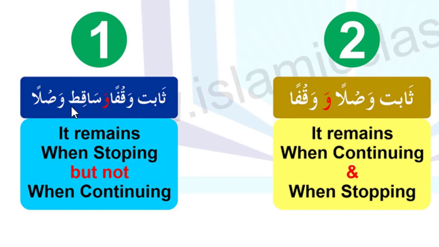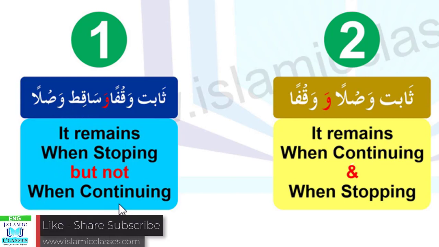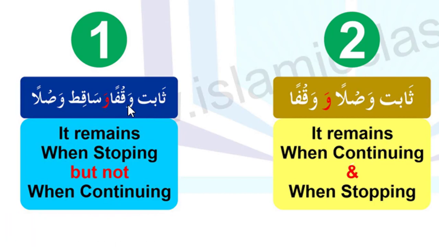And the second part is wa saqit. Saqit means but not, like we do not make nabr. Waslan means when continuing. When you continue on that place, you will not make nabr, right? That's why it is called sabit waqfan wa saqit waslan. When we stop, we make nabr, and when we continue, we do not make nabr. This is the first term of nabr.